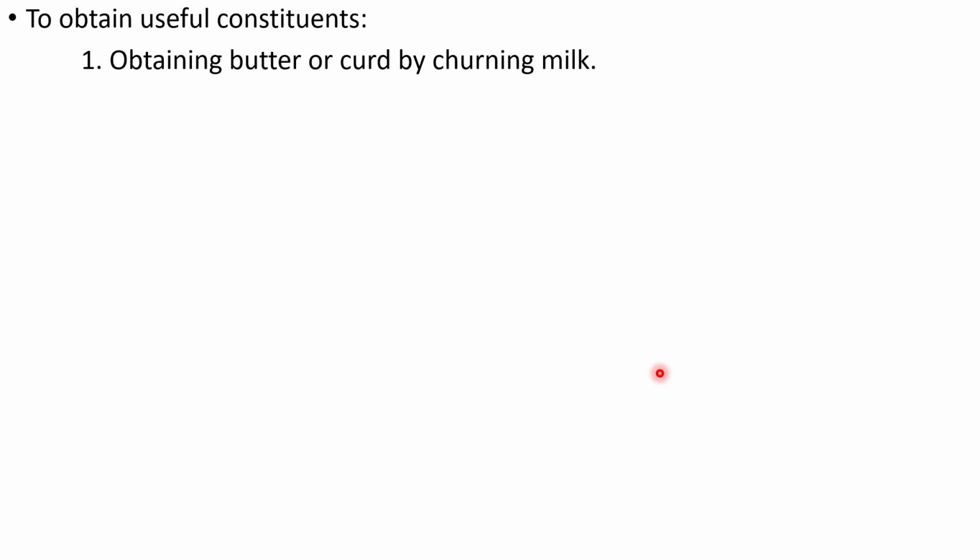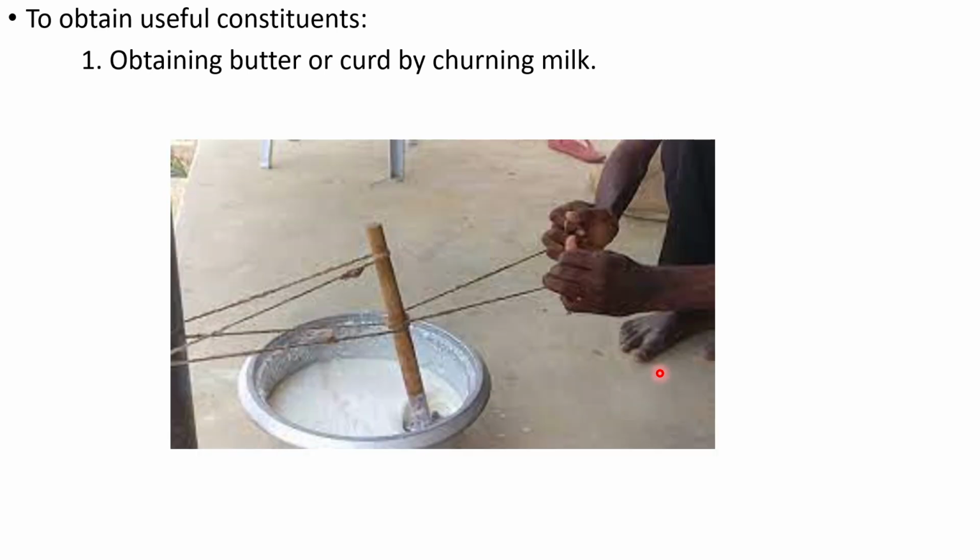Milk is a mixture. Here is one image showing how churning takes place, and this churning leads to the formation of butter and curd. So from the mixture milk we can obtain useful constituents like butter or curd.